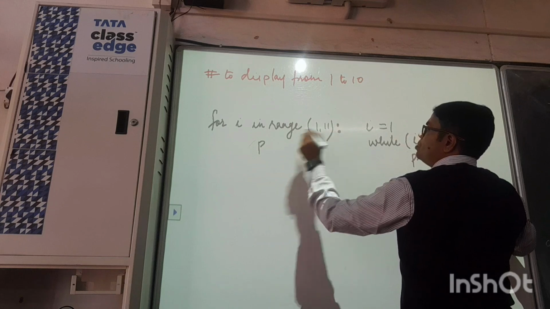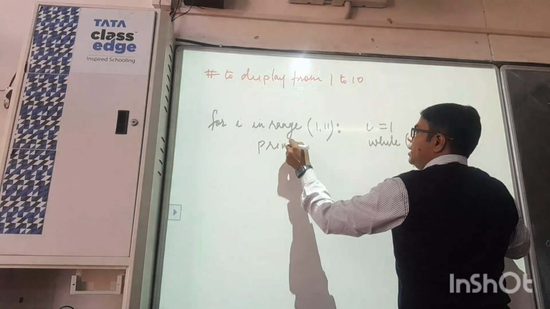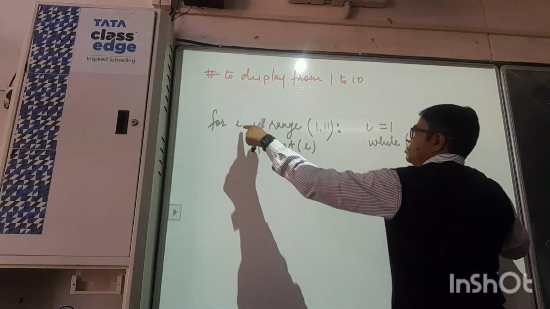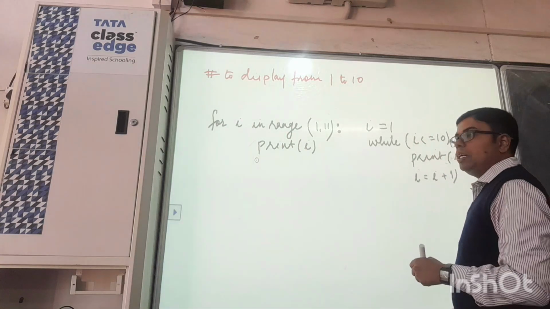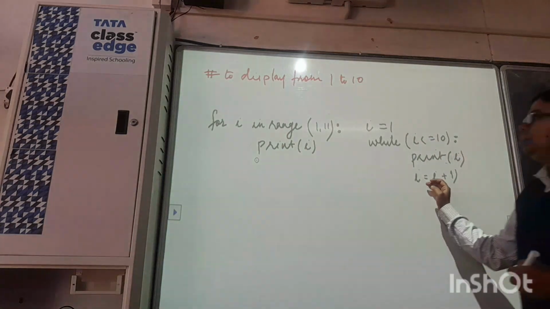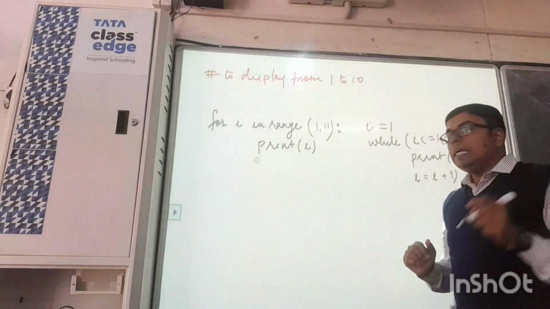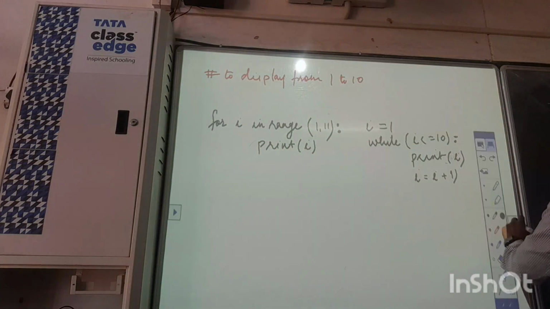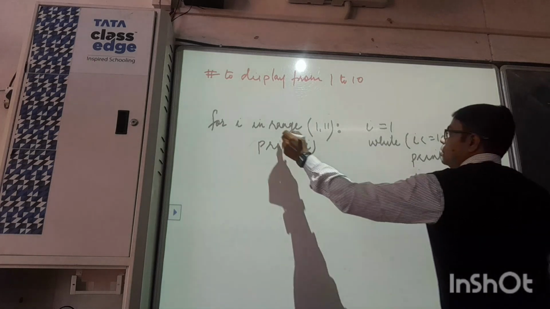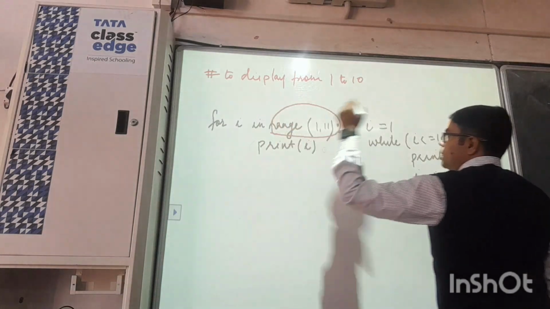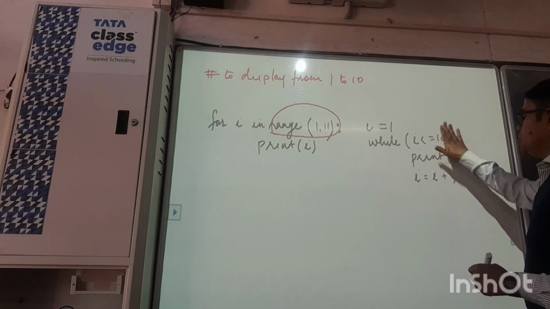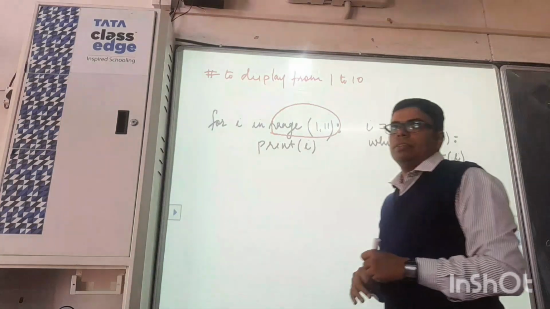Here also there should be a block: print I. This I's value would be printed, and after that there is no need to mention I equal to I plus 1. It will be taken care of by this range itself. This already takes care of the condition and increment here.